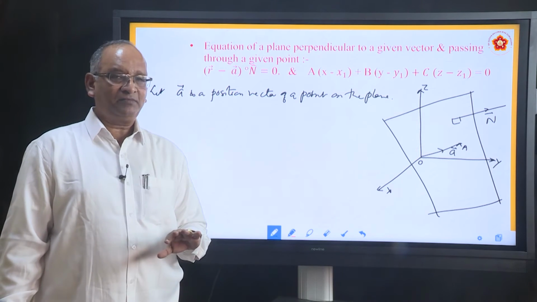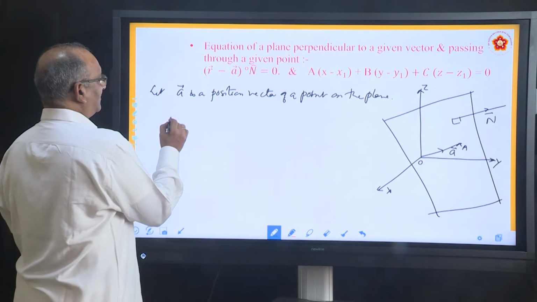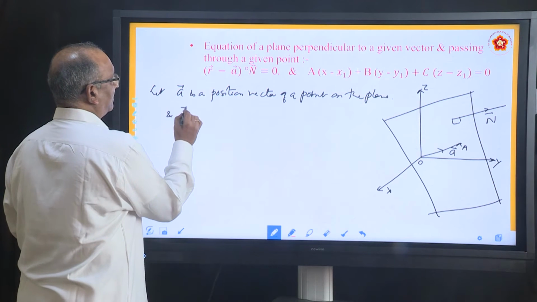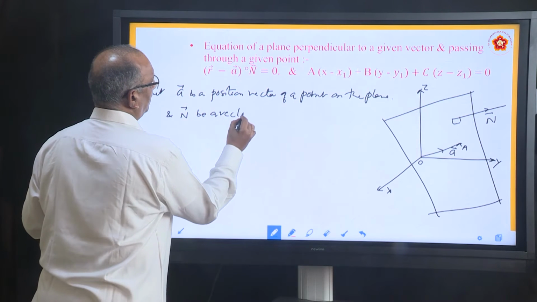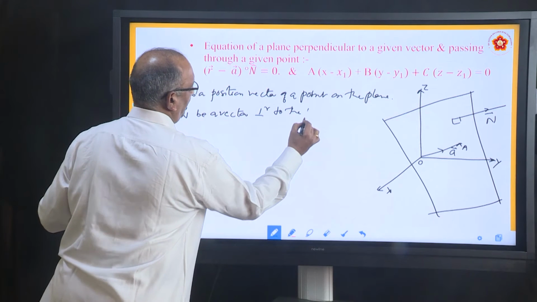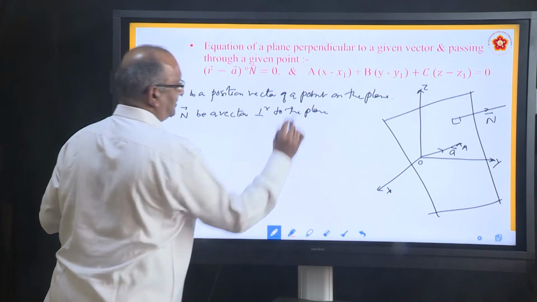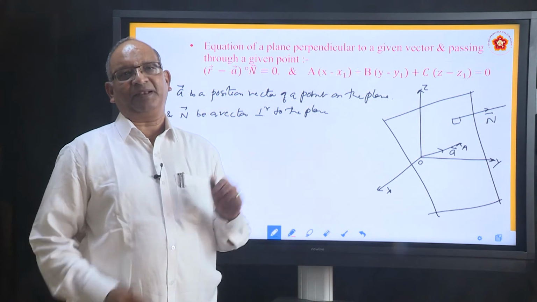What else is given? There is a vector which is perpendicular to the plane, and n be a vector perpendicular to the plane. This much information is given. We want to derive the equation of the plane.